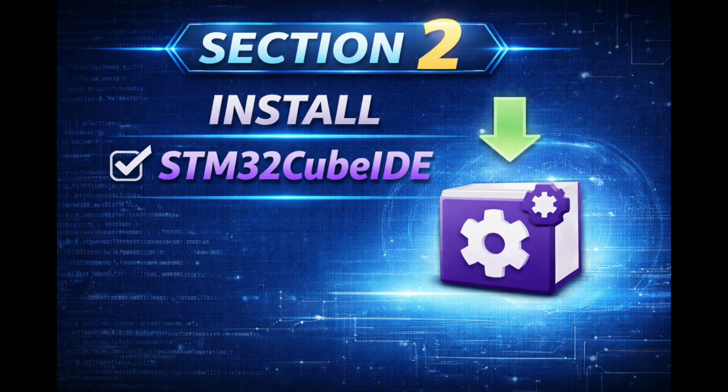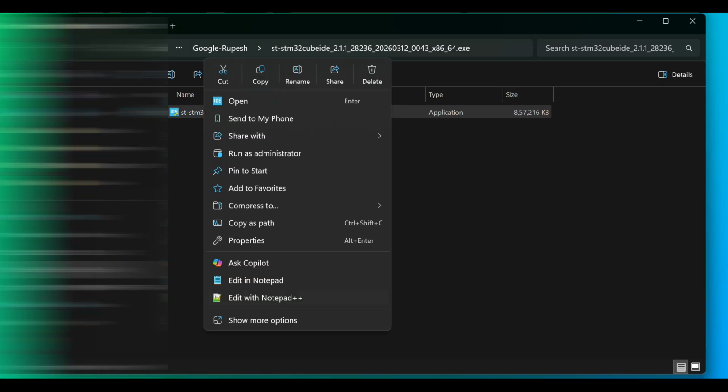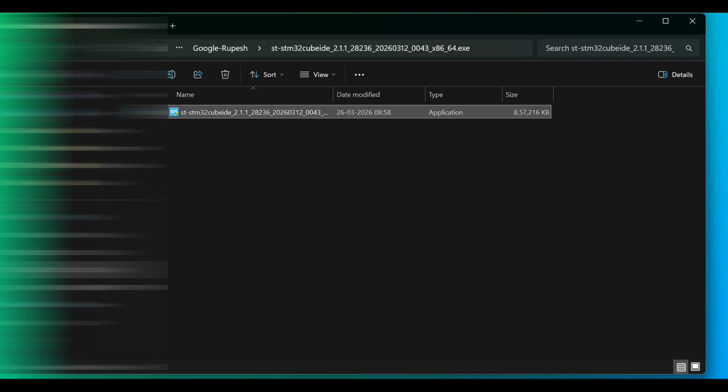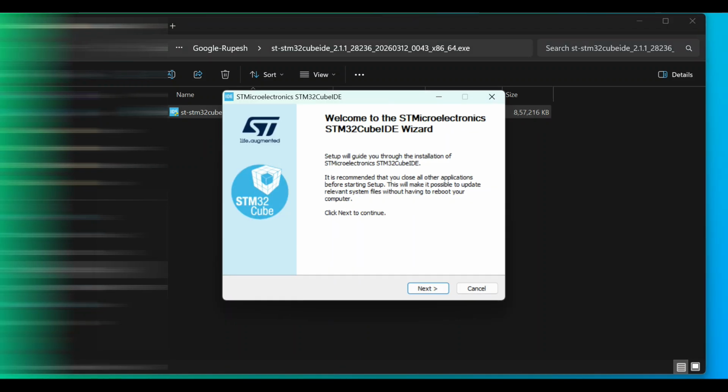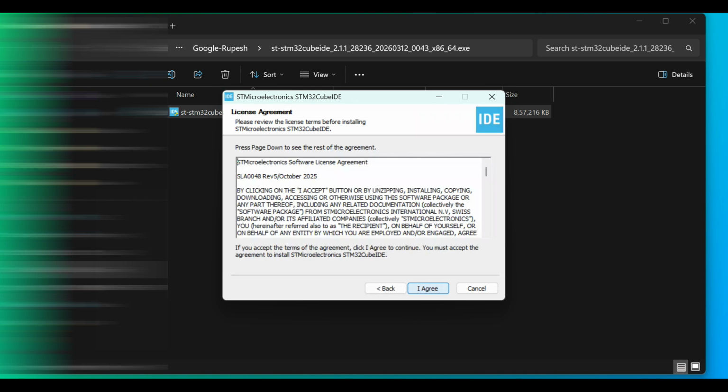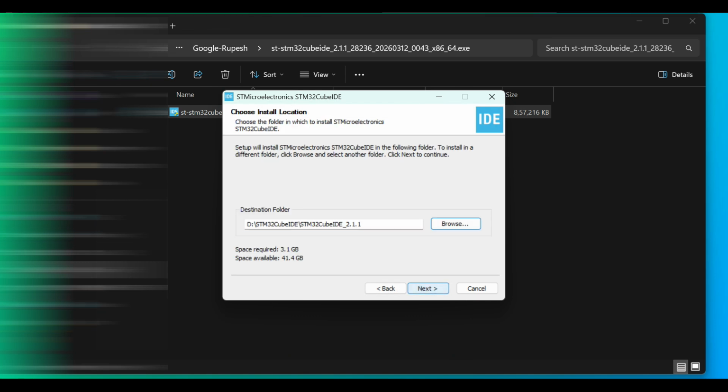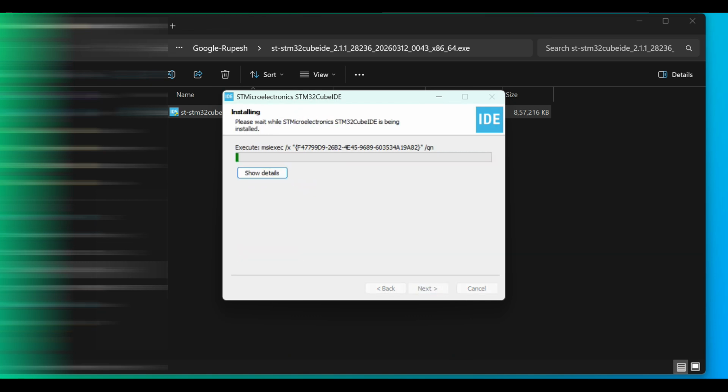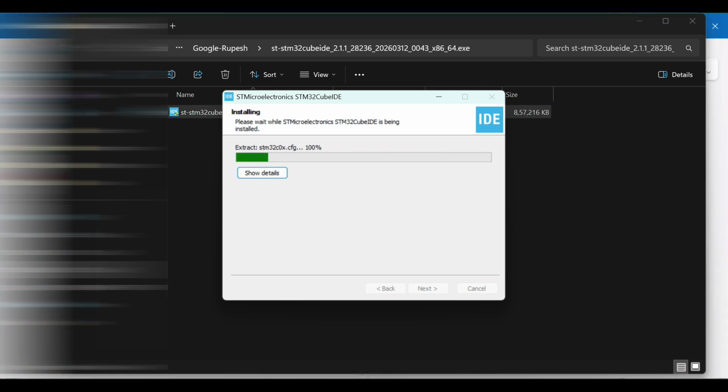Section 2. Install STM32 CubeIDE. Next, we will install STM32 CubeIDE. Open the downloaded setup file and run it as administrator. Follow the on-screen instructions. You can leave all settings as default. Once the installation is complete, click on Finish.